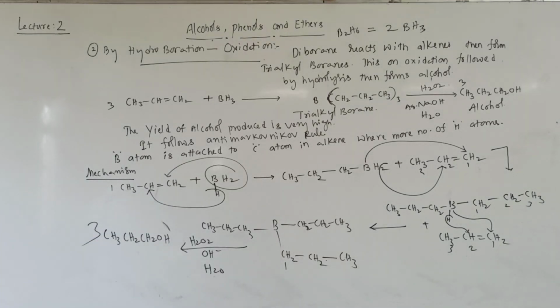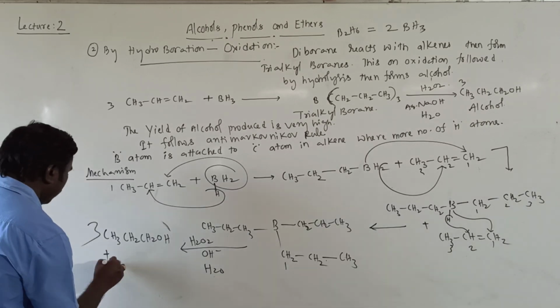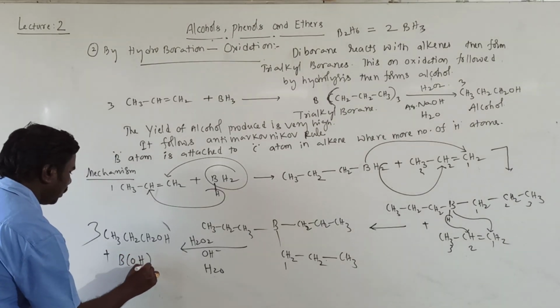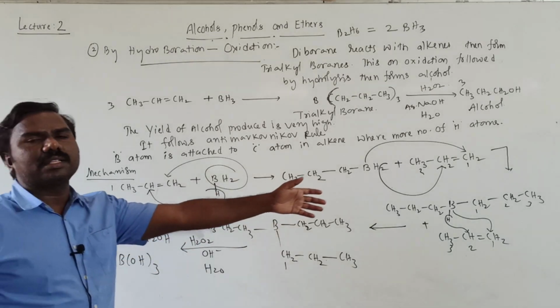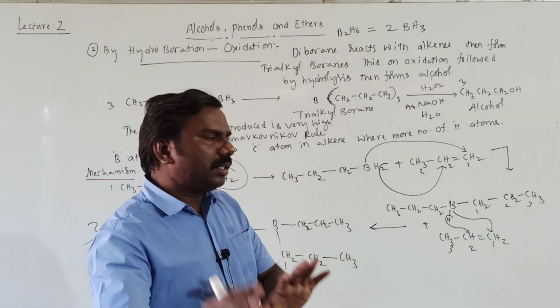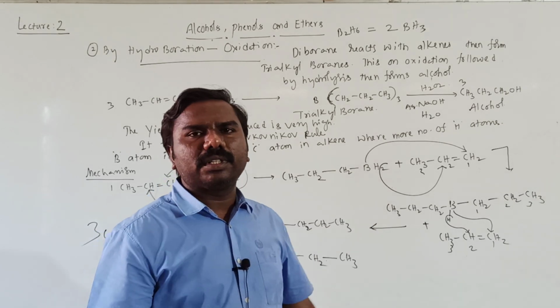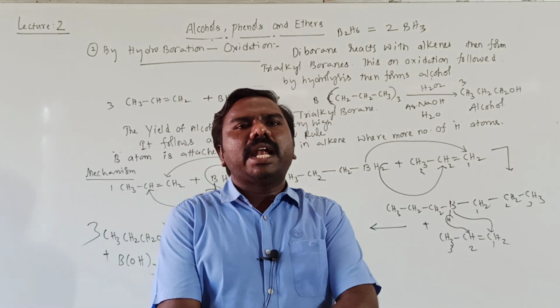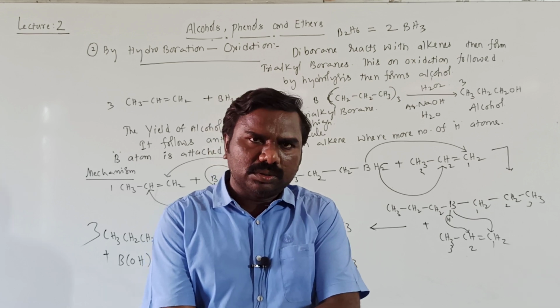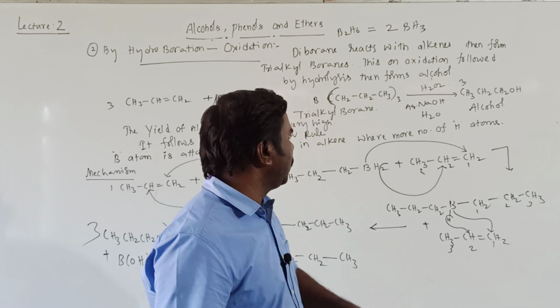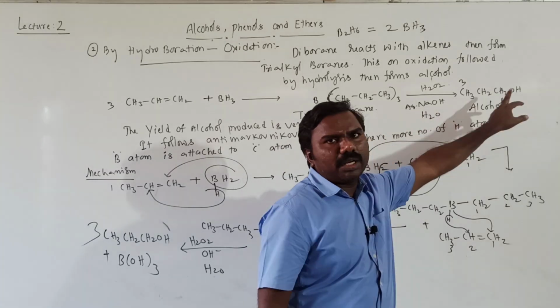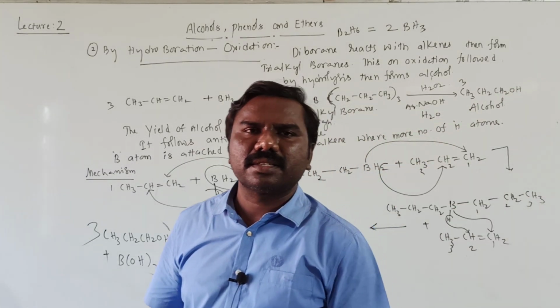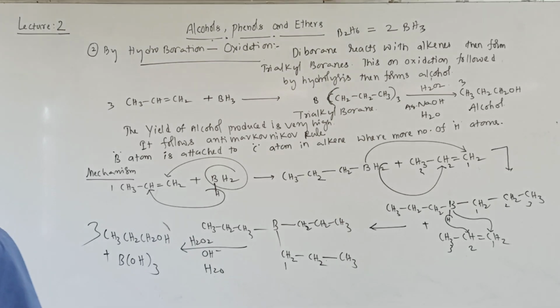There are 3 moles of alcohol formed. Finally the byproduct is B(OH)3, that is H3BO3. Boron is eliminated as boric acid. Students, you don't need to write the mechanism for this. Just the equation is important. It follows anti-Markovnikov's rule. It means the OH group is attached to the terminal carbon, not the middle carbon. Less substituted alcohol will be formed.